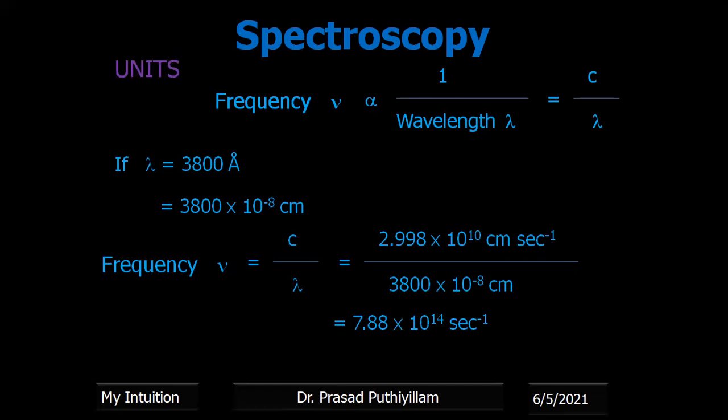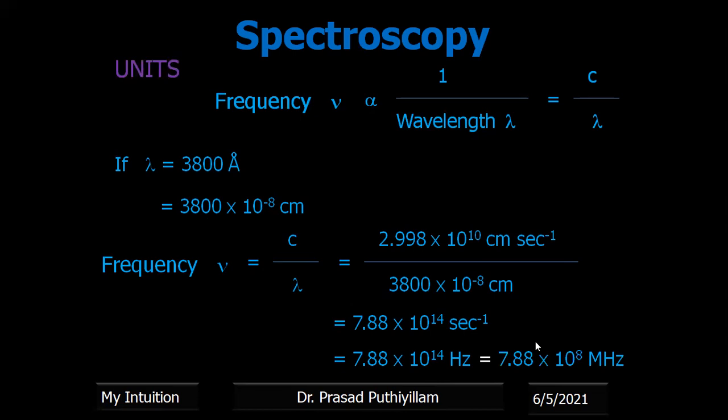That many cycles, that is cycle containing one crest to the next crest, or from one nodal point to the alternate nodal point, this many nodal points are passing through a given point at a given second. That is the meaning of 3800 Angstrom wavelength. Or you can convert into hertz. It is the same unit. Second inverse and hertz are the same unit, and the same value is taken.